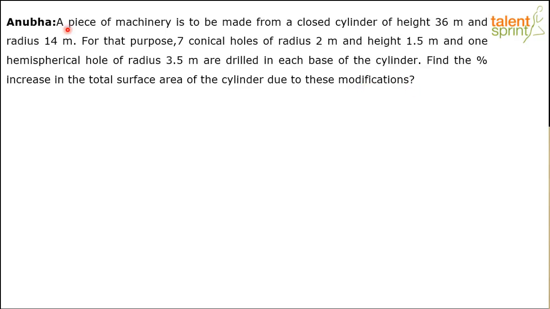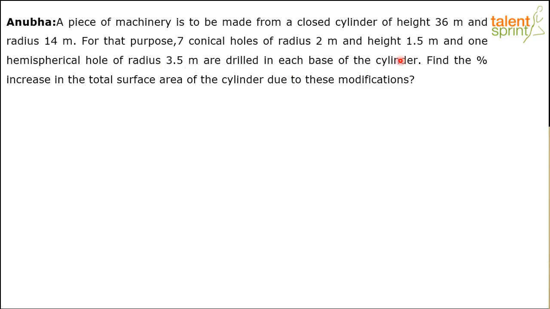Understand the question properly. A piece of machinery is to be made from a closed cylinder. So there is a closed cylinder, the height of which is 36 meters and the radius is 14 meters. For that purpose, 7 conical holes of radius 2 meters and height 1.5 meters. You understand what a conical hole is? A hole is like a simple hole, but a conical hole will be in the shape of a cone. So 7 conical holes, count is 7, right? 7 such holes of radius 2 meter and height 1.5 meter are made. And 1 hemispherical hole. What is a hemispherical hole? Hemisphere is half of a sphere, right? So 1 hemispherical hole of radius 3.5 meter is drilled in each base of the cylinder.